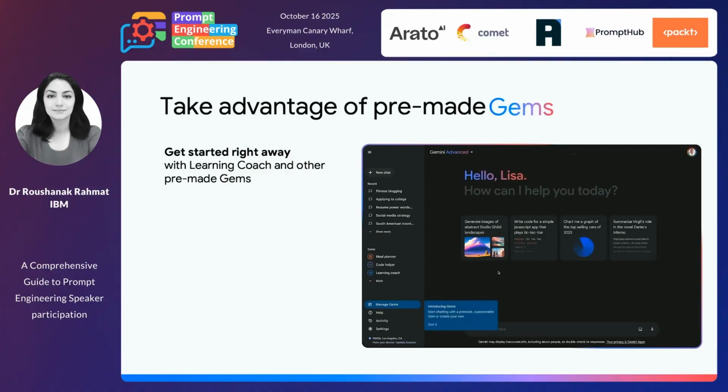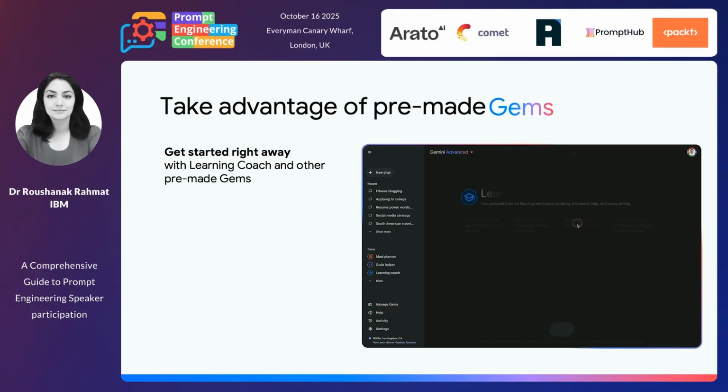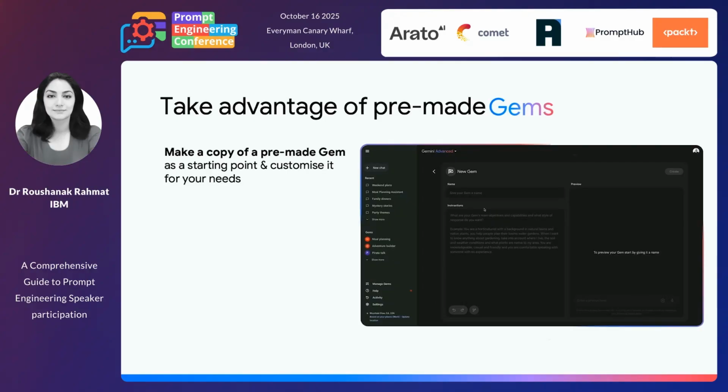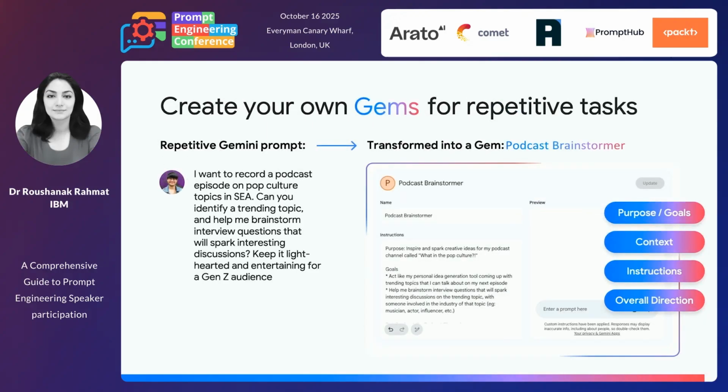So basically, how it works is there are some built-in prompts that we can use, or we can generate our own gems by just clicking there, creating a new gem, and giving the instruction with respect to all those details and those 5 parts that I told you: persona, audience, task, and so on. And we are able to get a preview of what's happening.